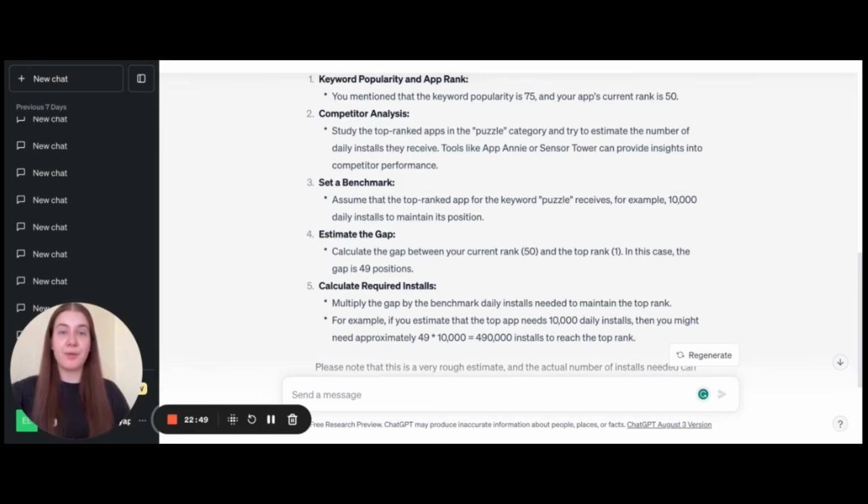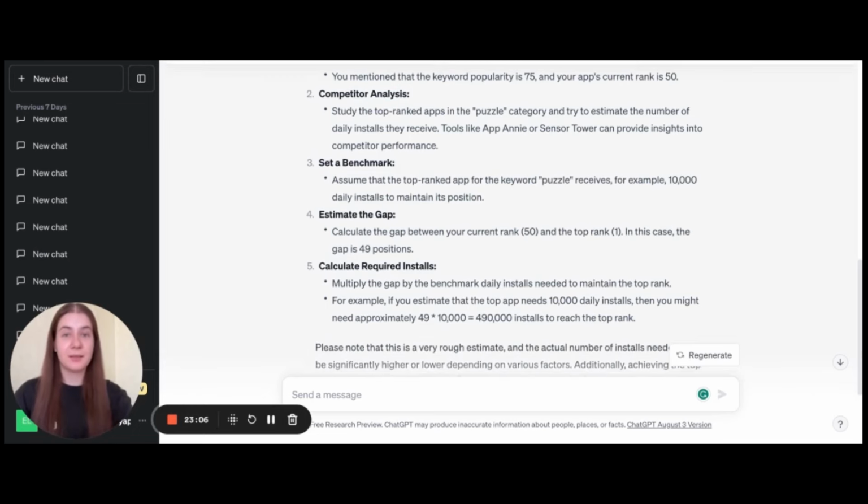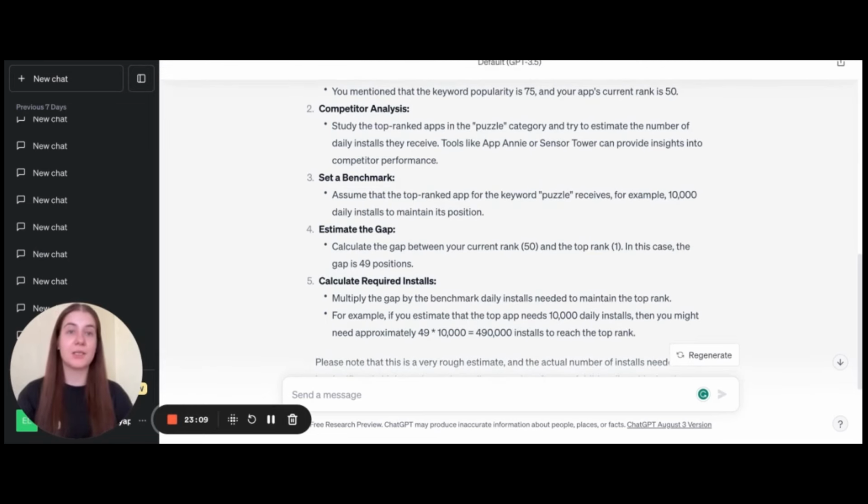The next problem is relevance. So when you just gather the keywords without any specifications about your application, without mentioning some features, it is needed to make sure that all the keywords provided by ChatGPT are relevant. The next problem is localization. We remember that localization is not about the translation, and we work with localization as a separate process. So we cannot just blindly translate using ChatGPT or Google Translator. We need to make sure, first of all, with keyword popularity, that this keyword is used by real users in the particular country you work with.